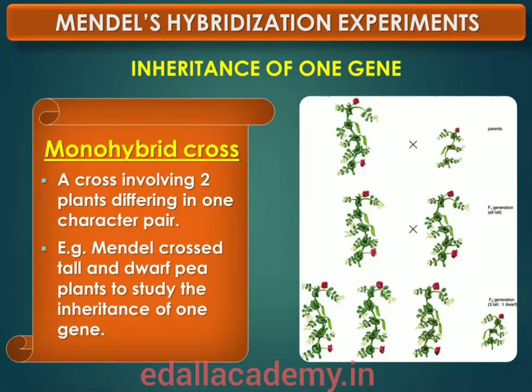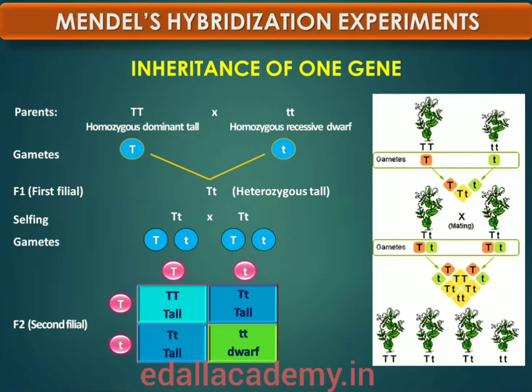Mendel observed that all the F1 progeny plants were tall like one of its parents; none were dwarf. Refer to the diagrammatic representation. He made similar observations for other pairs of traits. He found that the F1 always resembled either one of the parents, and the trait of the other parent was not seen in them.